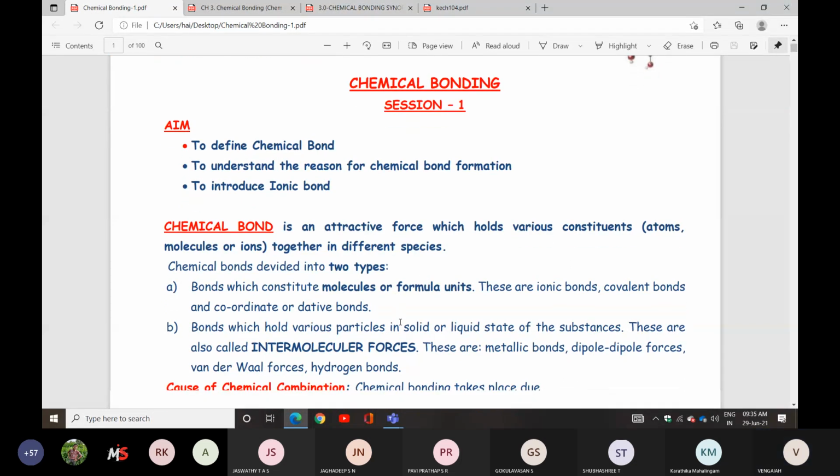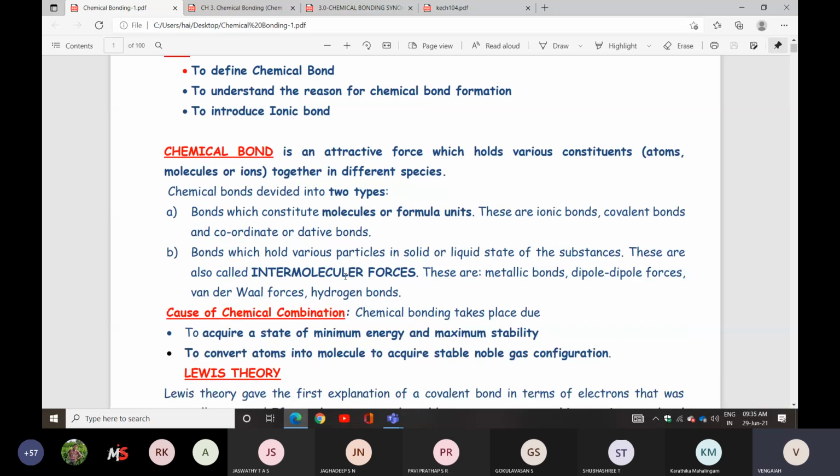Chemical bonds are further classified into two types depending on bonding. One is strong bond, the next one is weak bond. Under strong bonds we have ionic bond and covalent bond. Under weak bonds there are dipole forces, van der Waals forces, and hydrogen bonding also. In this chapter they mostly discuss strong bonds and weak bonds, with explanations.